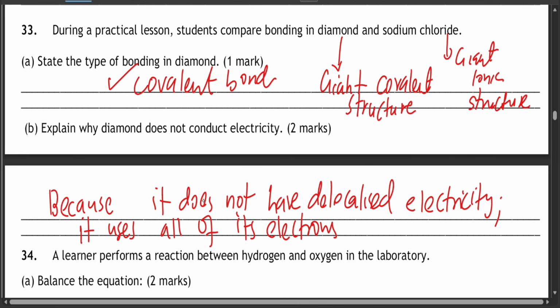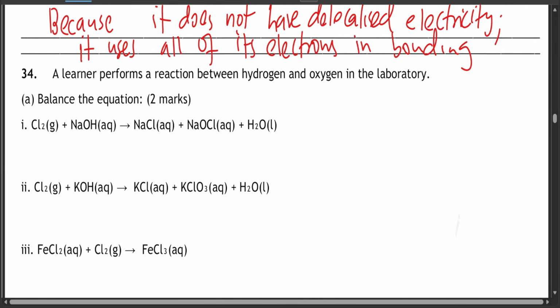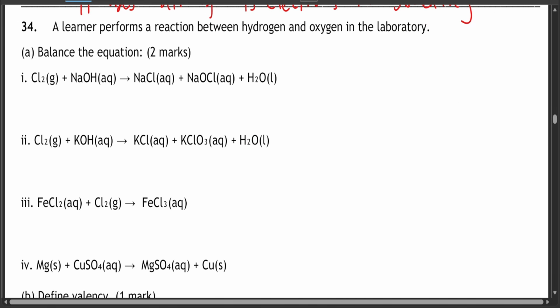So there's no electron that's remaining to conduct electricity. So it uses all of its electrons in bonding. The 4 electrons that it has are all used in bonding. Question 34. A learner performs a reaction between hydrogen and oxygen in the laboratory.